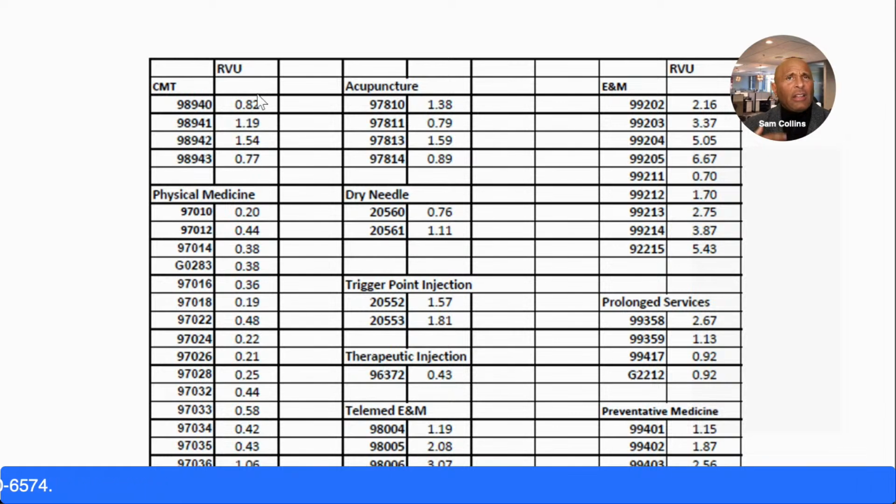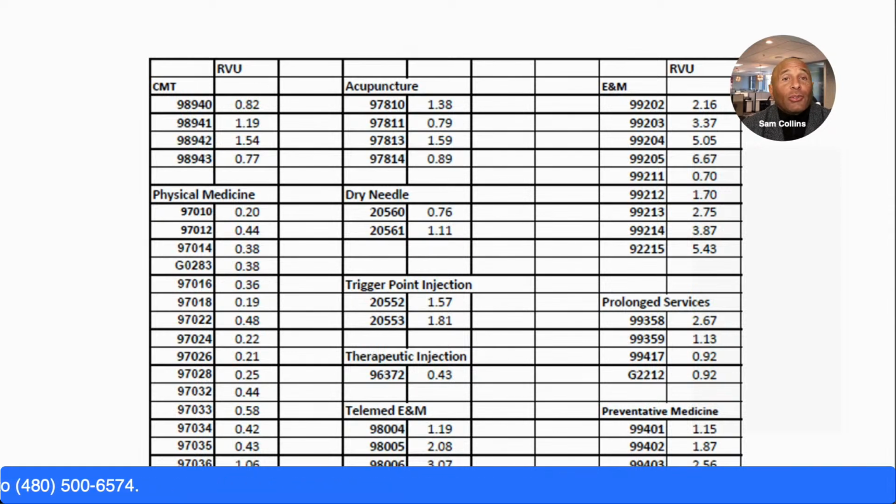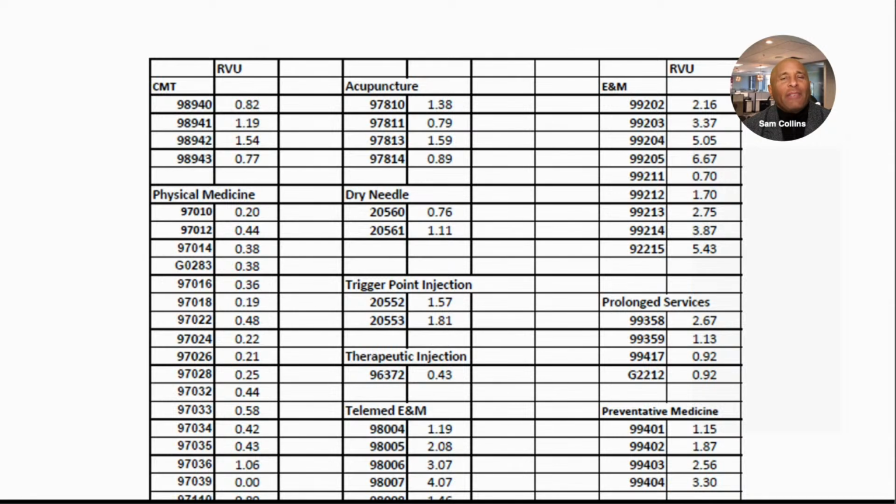That's 5% less. So I won't say it's the same price, but if I'm charging 50 for a 98940, what would be the commensurate price for a 98943? I'm going to argue right around $45. Why? Because that's about that 5% difference. In fact, I'd say $47.50 if you want to be very exact. So what I'd like you to do is to start to think of, when I've chosen the value of a code, in relation, what should other codes cost?